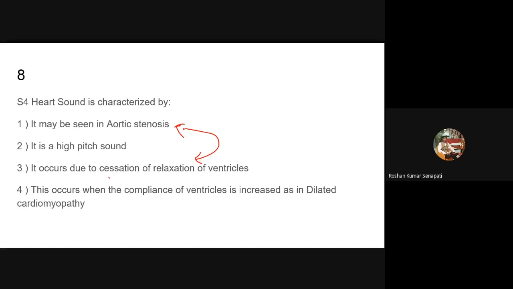That the sudden cessation of relaxation — both are okay, but in that too, I will go for this. In fact, if you want to filter further, you can argue that it is heard in actual severe aortic stenosis, not in mild. Both of them can be given, but this is a better choice. This is how an examiner thinks. Sometimes you get into tough situations with this.